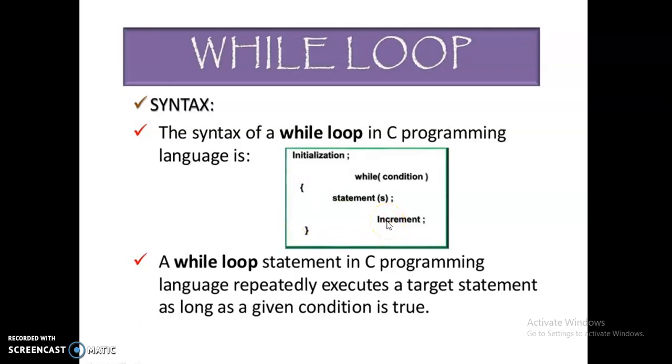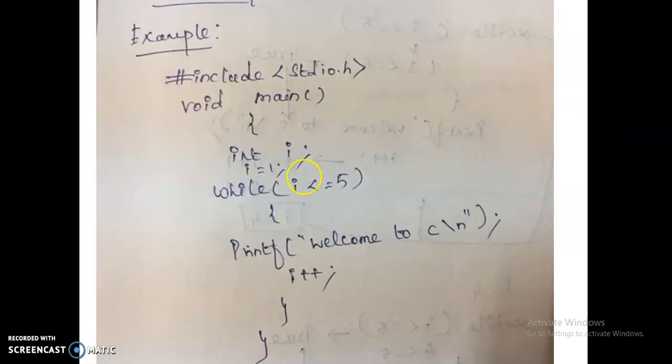Okay, so according to this program, I give the initialization of value 1 to I. This is the while keyword, this is the condition. Within the body, I have given the statement printf welcome to C. Here the value of I is 1. 1 is less than or equal to 5. This condition is true, so it enters into the printf statement.